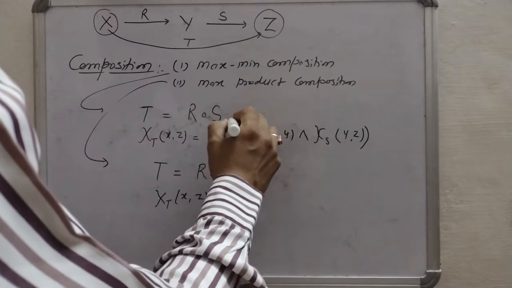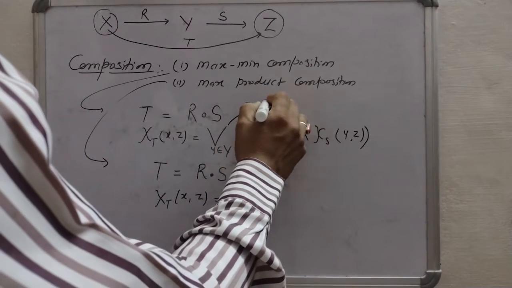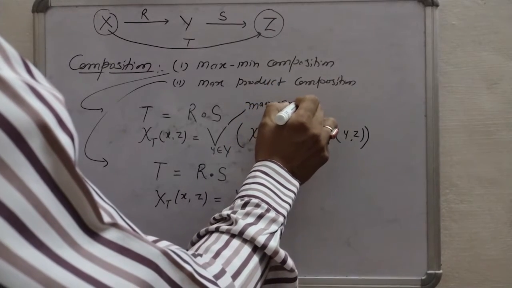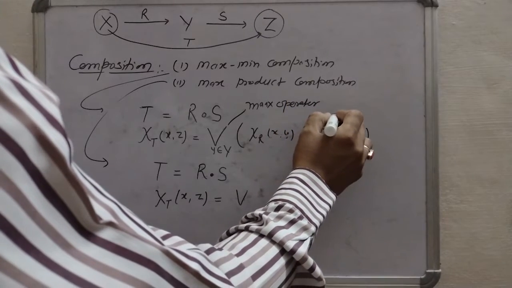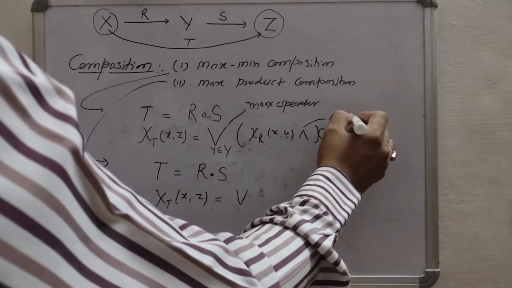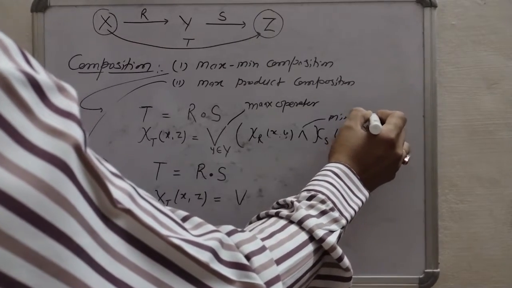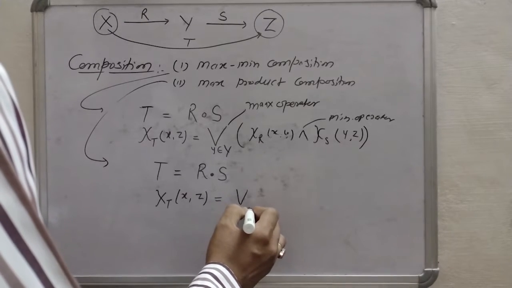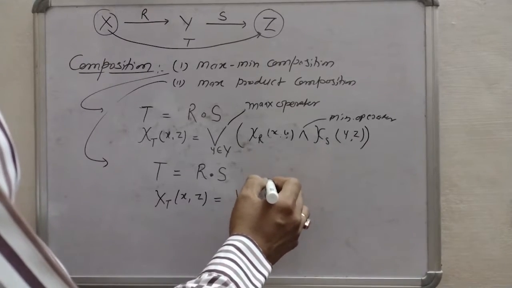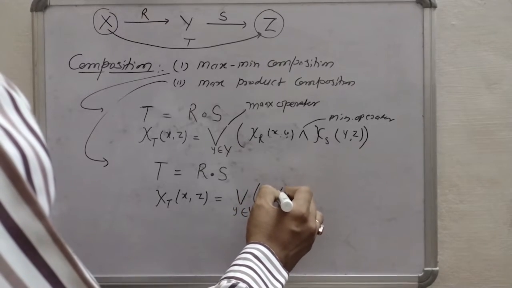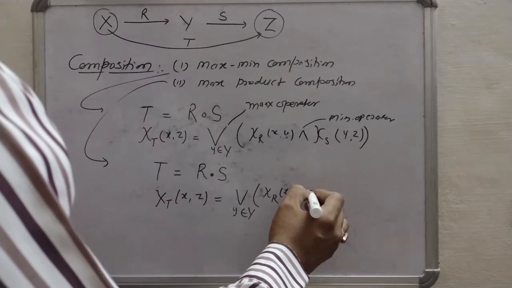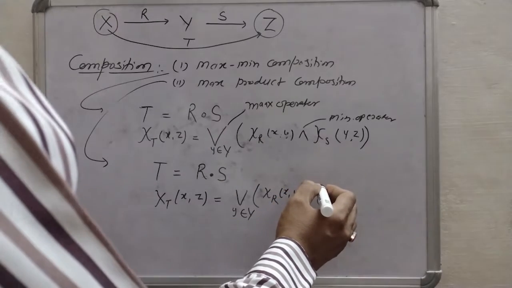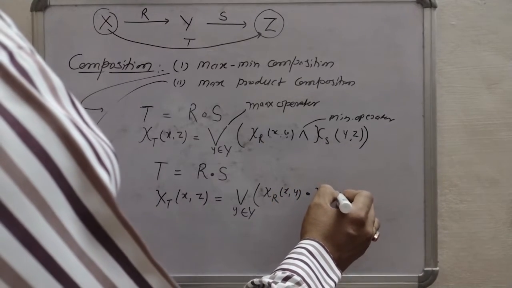Again it is a max operator, y belongs to Y. Now the characteristic function of R(x,y), then this dot will appear and we will write the characteristic function of S(y,z).